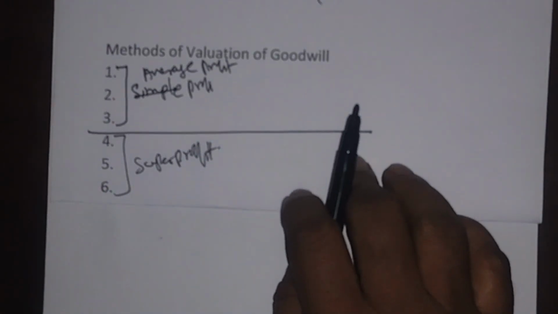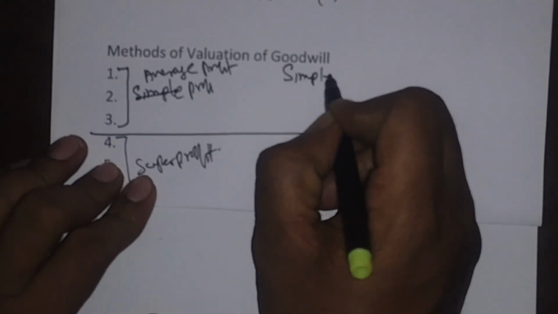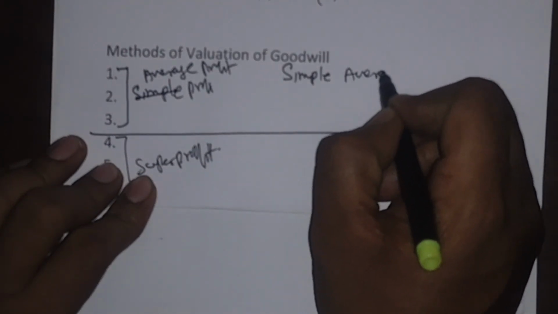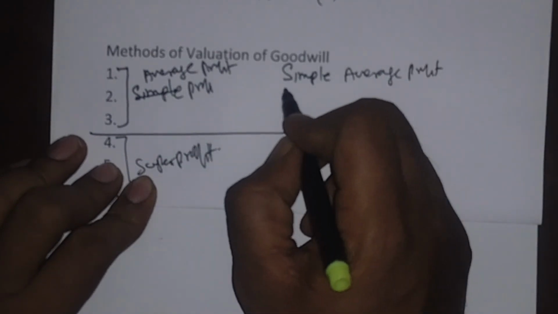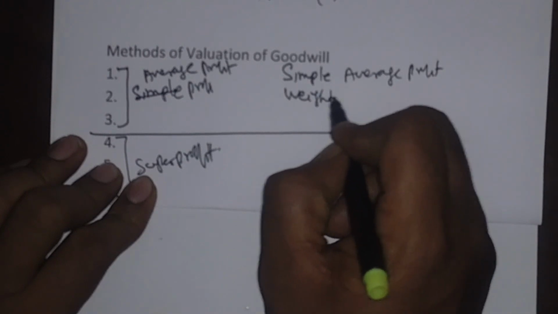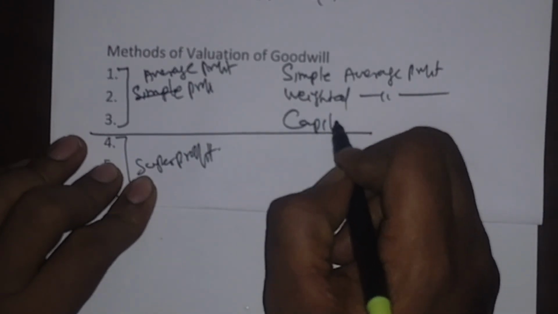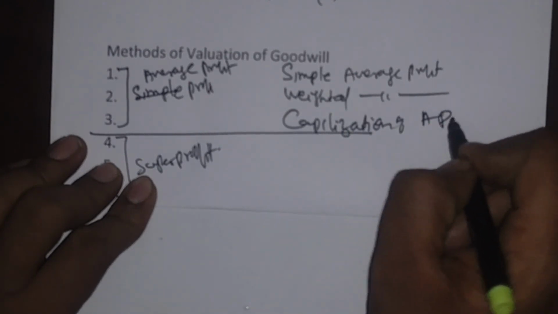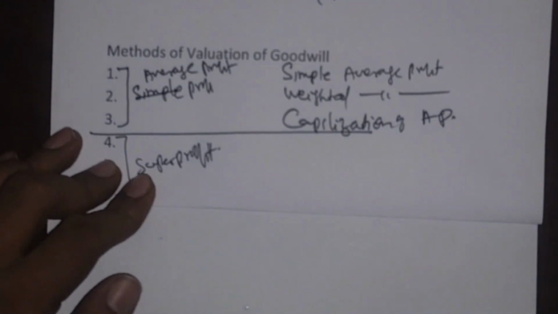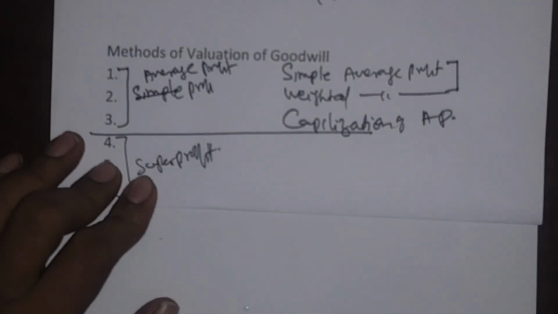This average profit method is subdivided into 3. First one is the simple average profit, second one is the weighted average profit, and third one is the capitalization of average profit. Now, what is the difference between the simple average profit and the weighted average profit?